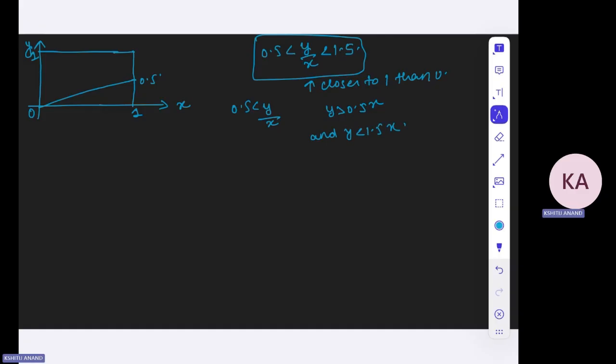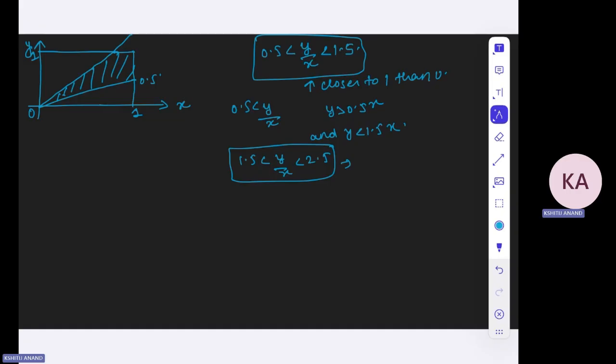Where would y greater than 1.5x be lying? This will probably be lying between which region? This is 0.5, this is 1, so it will lie somewhere here, right? Any point in between this will be closer to 1. And alternatively, 1.5 to 2.5, this triangle will be closer to 2, an even number, right?